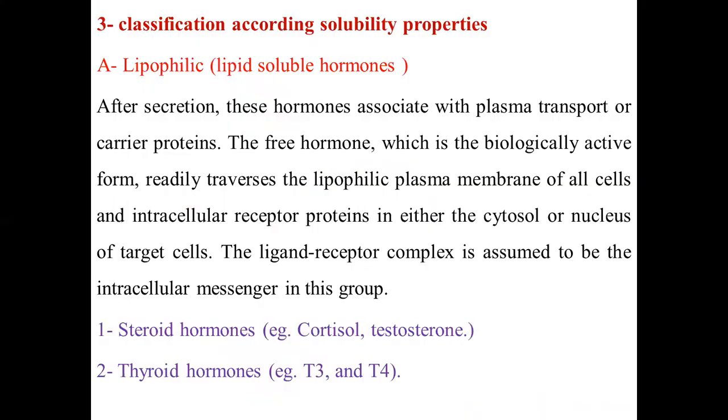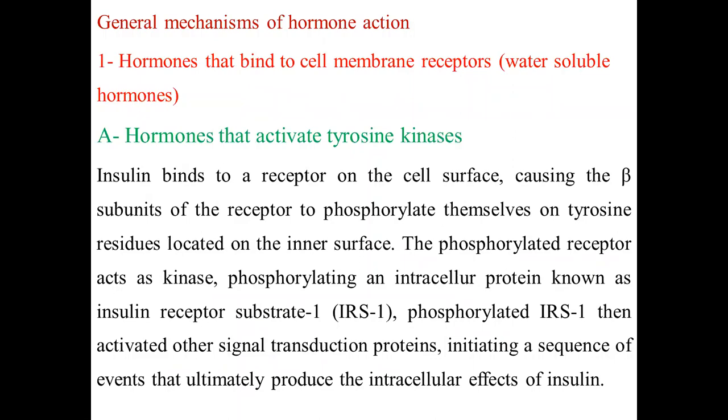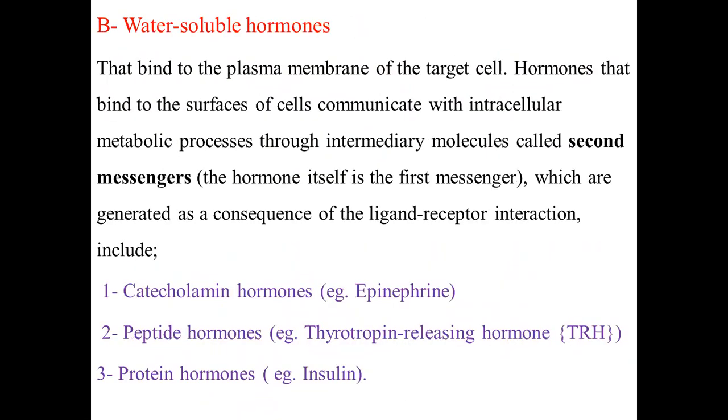Now, the third classification: classification according to solubility properties, whether they are soluble in water or soluble in lipid. We have water-soluble hormones.